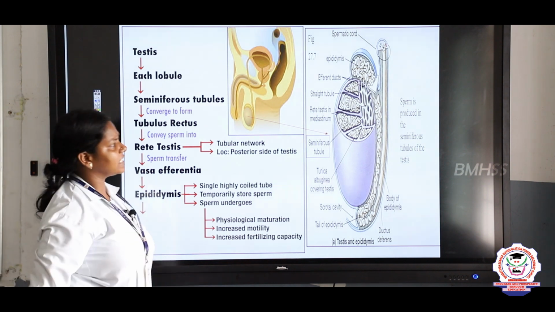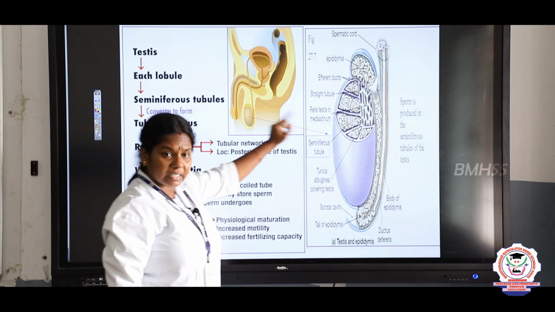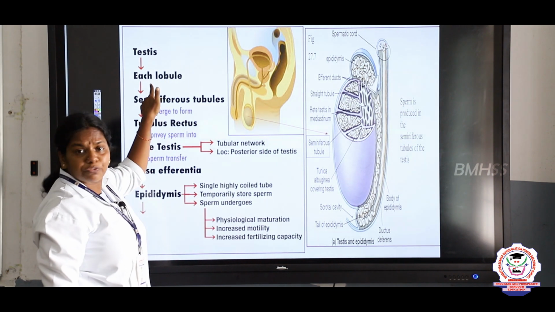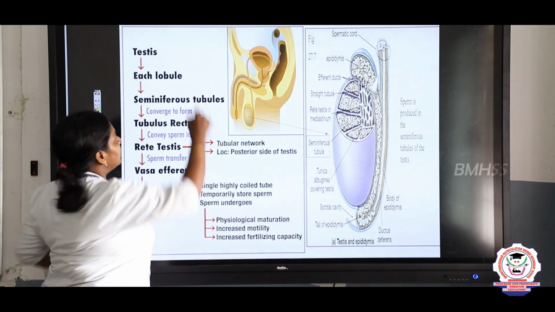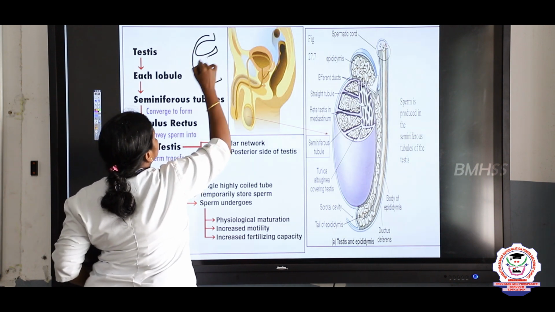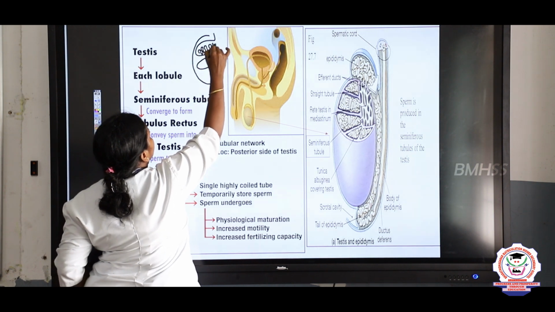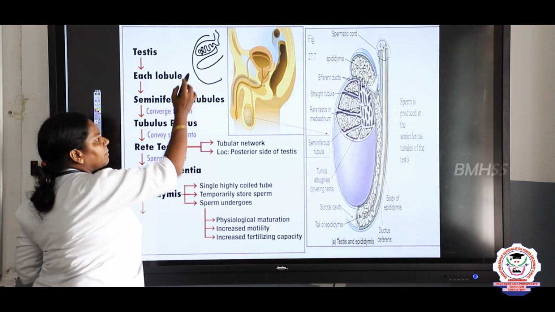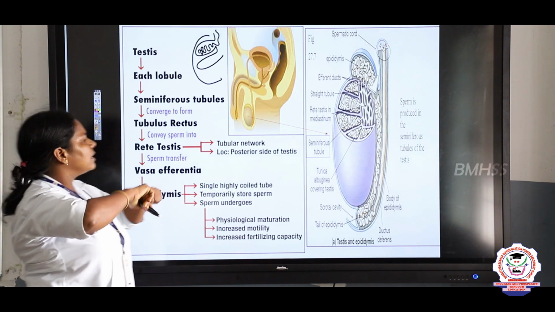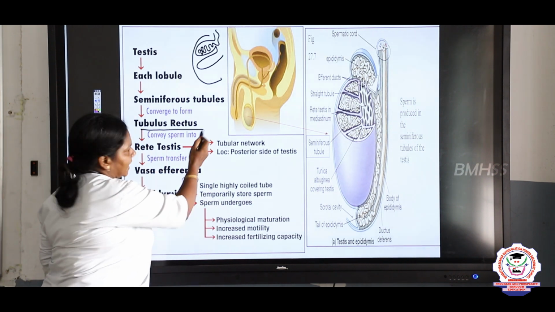Now let us see each and every function. First, the testis consists of many lobules, and inside each lobule, what is present? Seminiferous tubules are present.